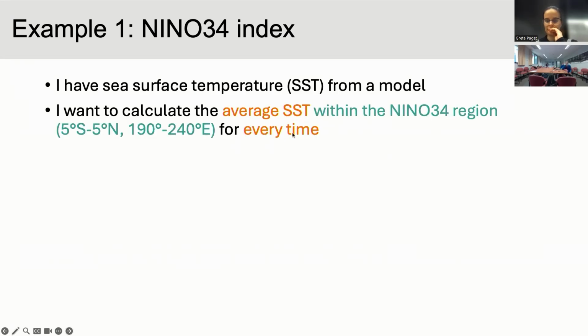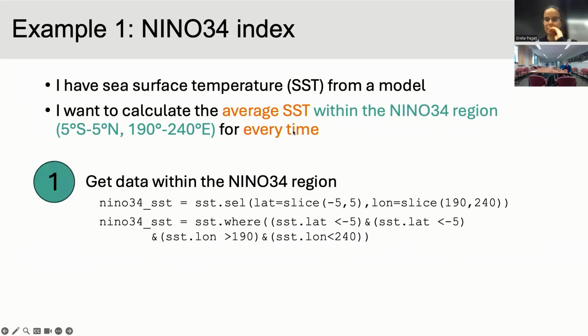And I can break that into 2 ideas. You want to get the sea surface temperature within the Nino 3-4 region, and you want to average it for every time. So to get it within the region, if you're sitting on a regular grid, you could use .sel, which is selecting stuff. So you could select with latitudes within this range and longitudes within this range.